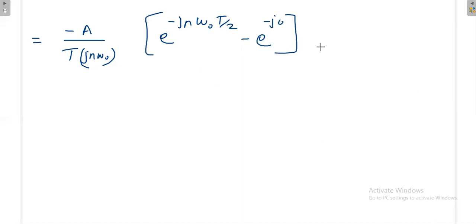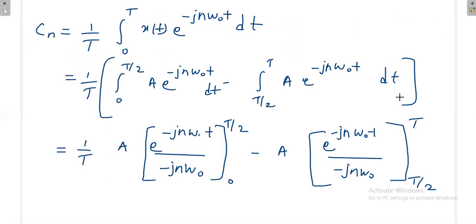Then minus e power minus jn omega naught T, minus e power minus jn omega naught T by 2.